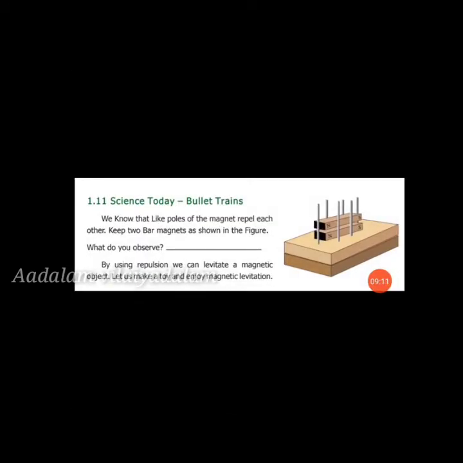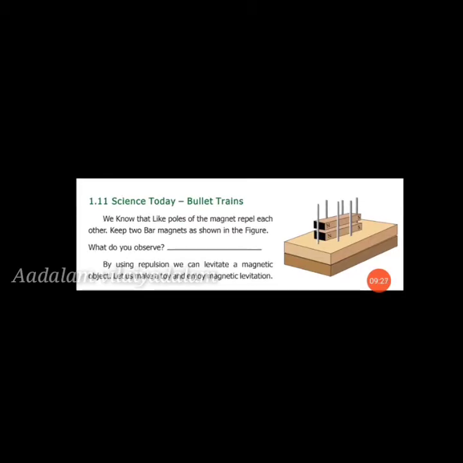Next topic, Science Today: bullet trains. We know that like poles of a magnet repel each other, right? That means the same direction, north and north, south and south. Two bar magnets are shown in the figure. By using repulsion, we can levitate a magnetic object. So let us make a toy and enjoy magnetic levitation.